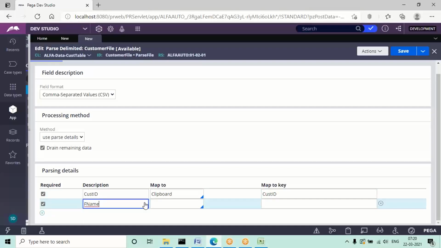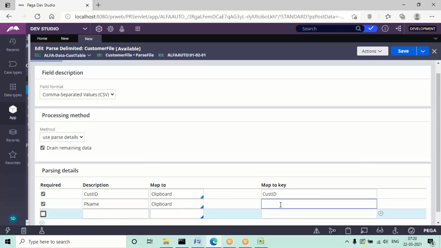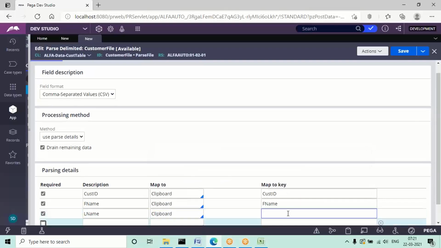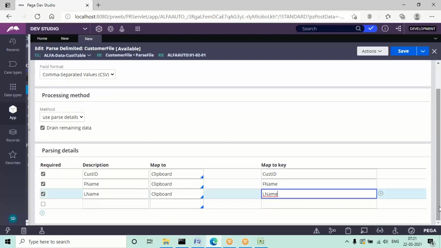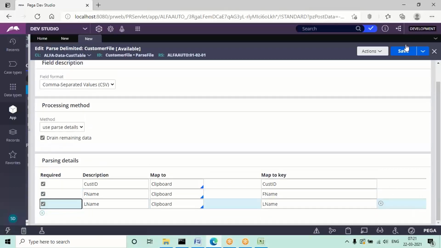Again the second column records, F name, and the third column records, L name. In real time your column names may be different, but the procedure is the same. Save it.